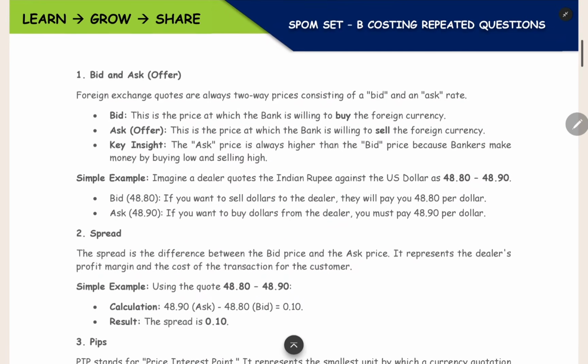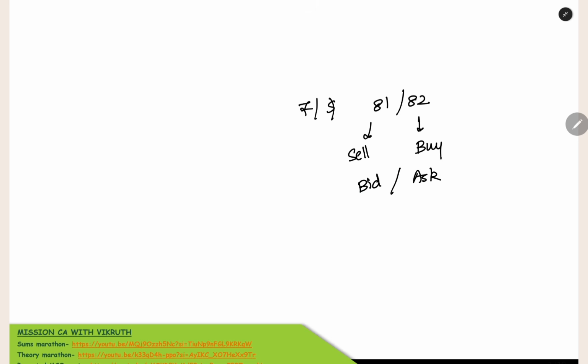Now in bid and ask, that is the logic here. Bid is the price at which the bank is willing to buy the foreign currency. Ask is the price at which the bank is willing to sell the foreign currency. So this bid and ask is rupee per dollar 81, 82. Here, 82 will be the rate of buying for the customer. The customer will buy at the higher price and sell at the lower price. So this is the bid and ask.